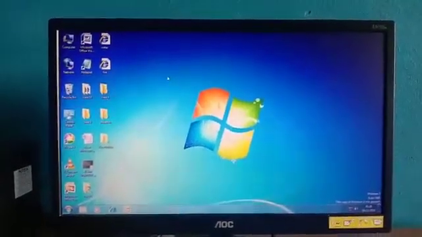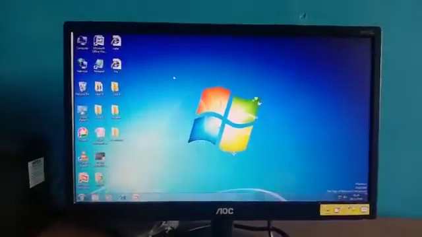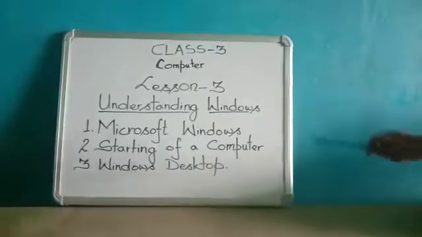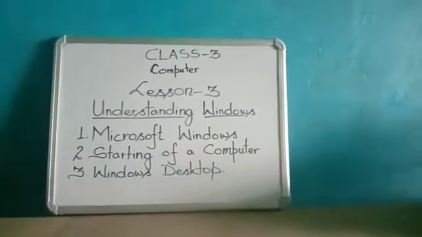Step 6, your computer is ready to use. After starting a computer, next we'll go with Windows desktop.